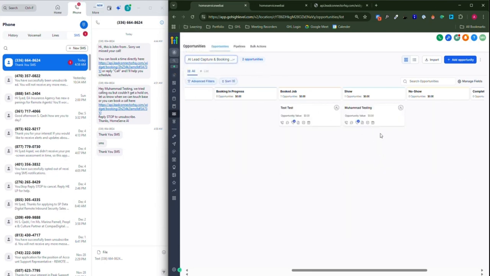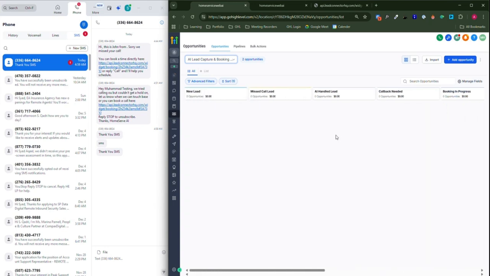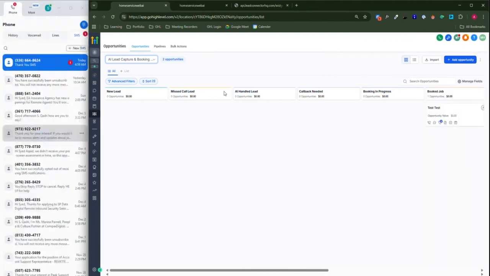Here, and we see it's automatically gonna move. Same goes for the no show. So the pipeline is pretty much automated. And how the pipeline is working, any new leads that are coming in, which are submit inquiry or quote request, they will be coming over here. But for those people, like a customer called and we did not pick the call, those are missed call leads. They will be coming right over here.